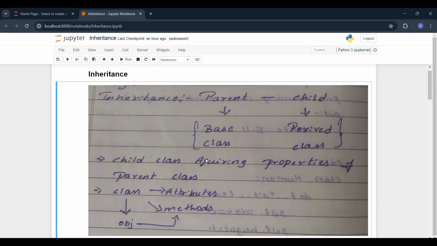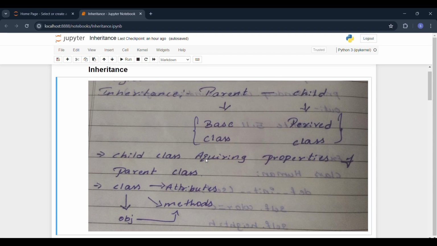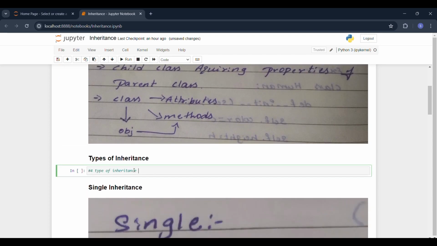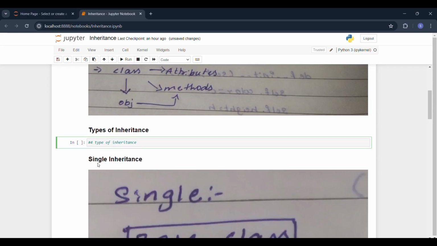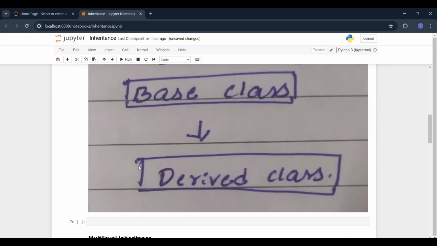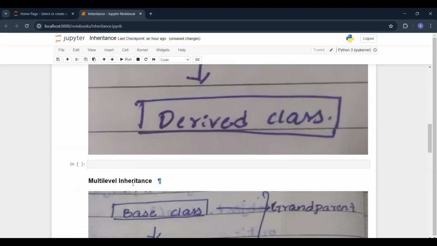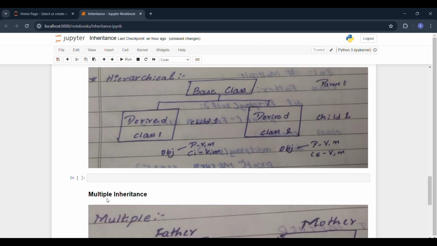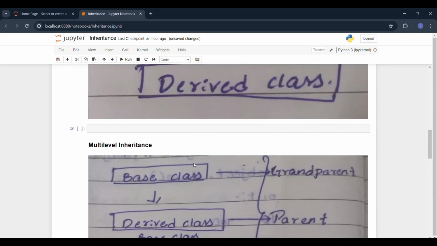Now let me see how many different types of inheritance are available in Python. Basically, there are four types of inheritance available in Python. The first one is single inheritance, the second one is multi-level inheritance, the third one is hierarchical inheritance, and the last one is multiple inheritance. Now let me see them one by one in depth.